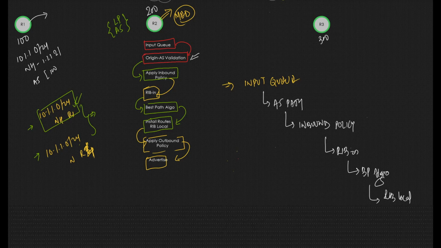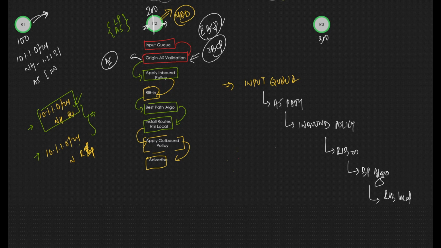AS path validation is done for all the eBGP neighbors. For iBGP, AS path does not matter, right? AS path validation is required in order to avoid loops. To understand how the AS path validation happens, you can check my loop prevention video. So this is how a route is received, then installed in the routing table, and then advertised.